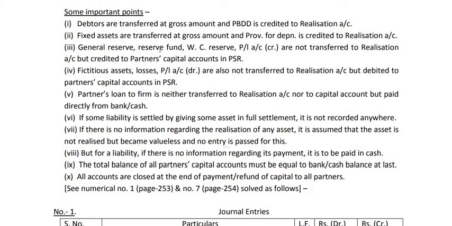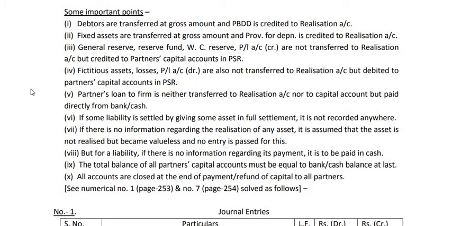So remember, these things are not transferred to realization account because they belong to partners. They are called undistributed profits and reserves. So they will go to partners capital account. Similarly, if there is any fictitious asset or loss, they are also not transferred to realization account, but they are debited to partners capital account in their profit sharing ratio because they are called undistributed losses. So they will not go to realization account, but they will be debited to partners capital account.